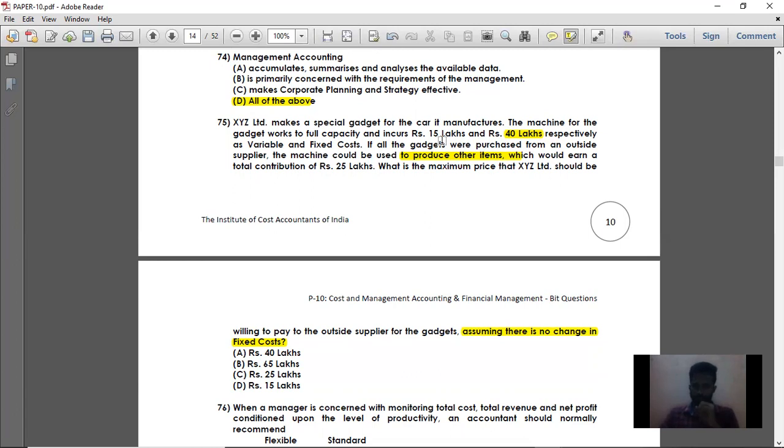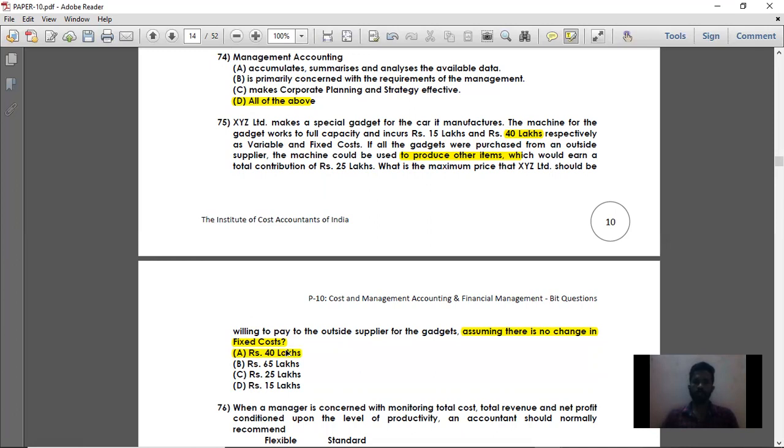So 40 lakhs will be your total cost, and when you go for the buy option, this 40 lakhs is the maximum price you should pay. So the answer for this 75th question is option A, 40 lakhs.